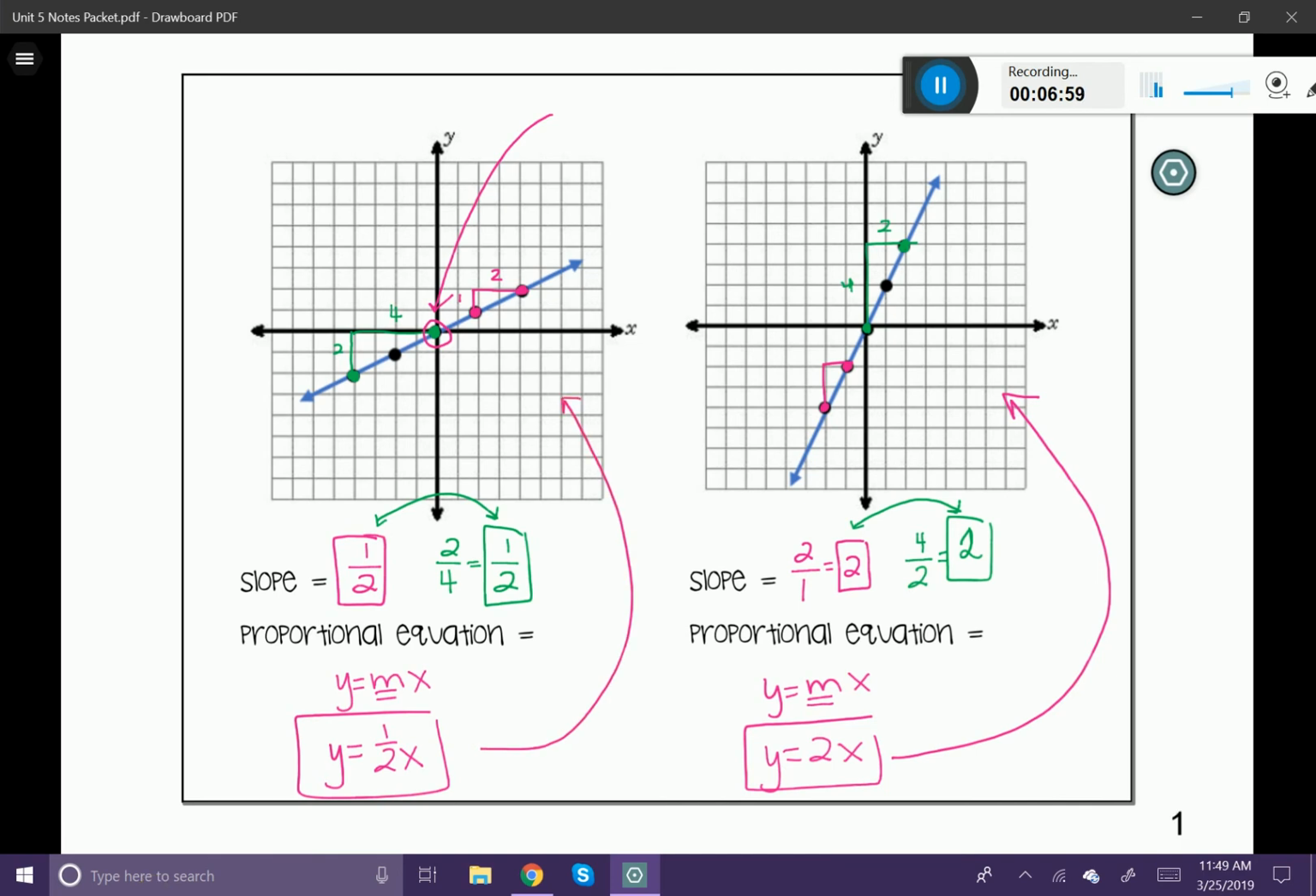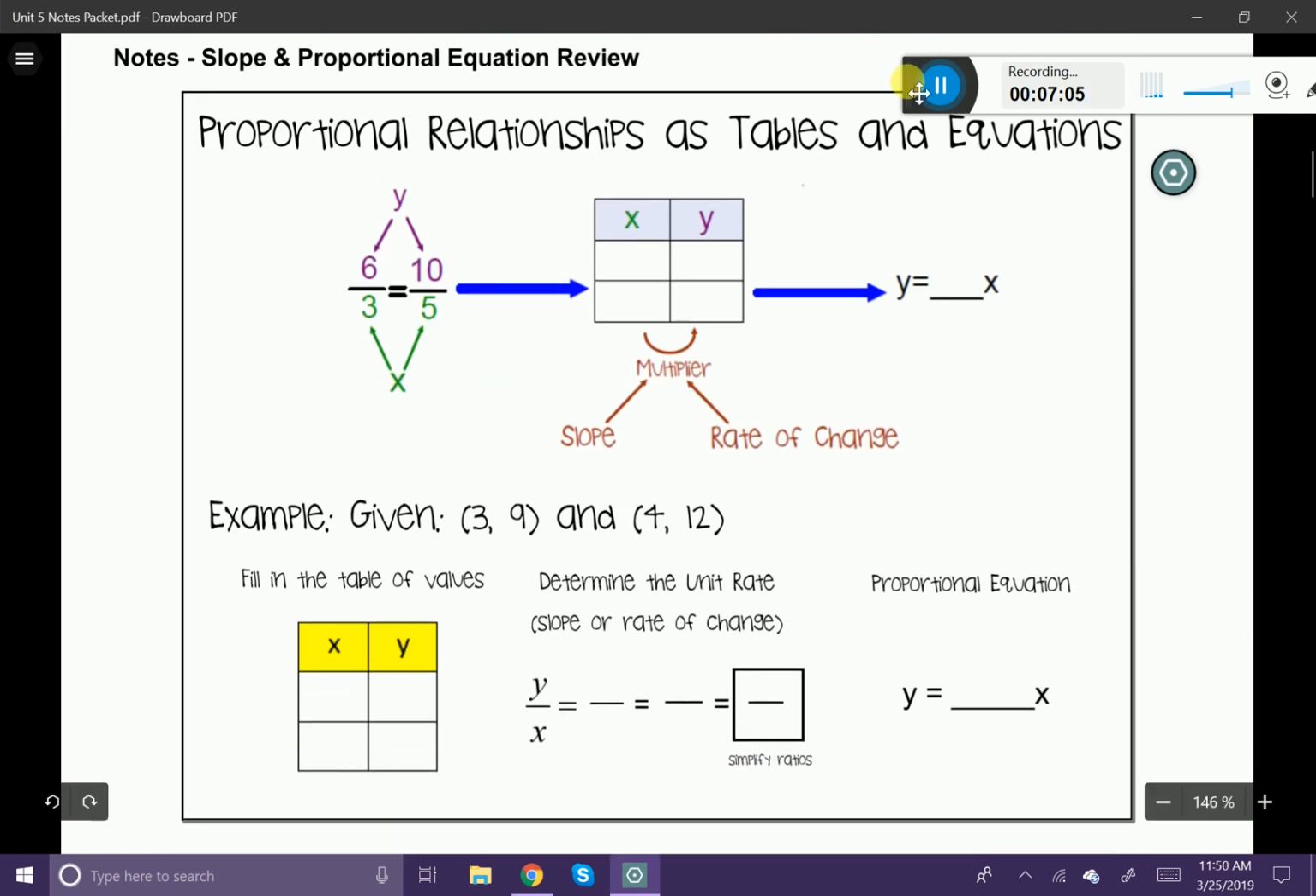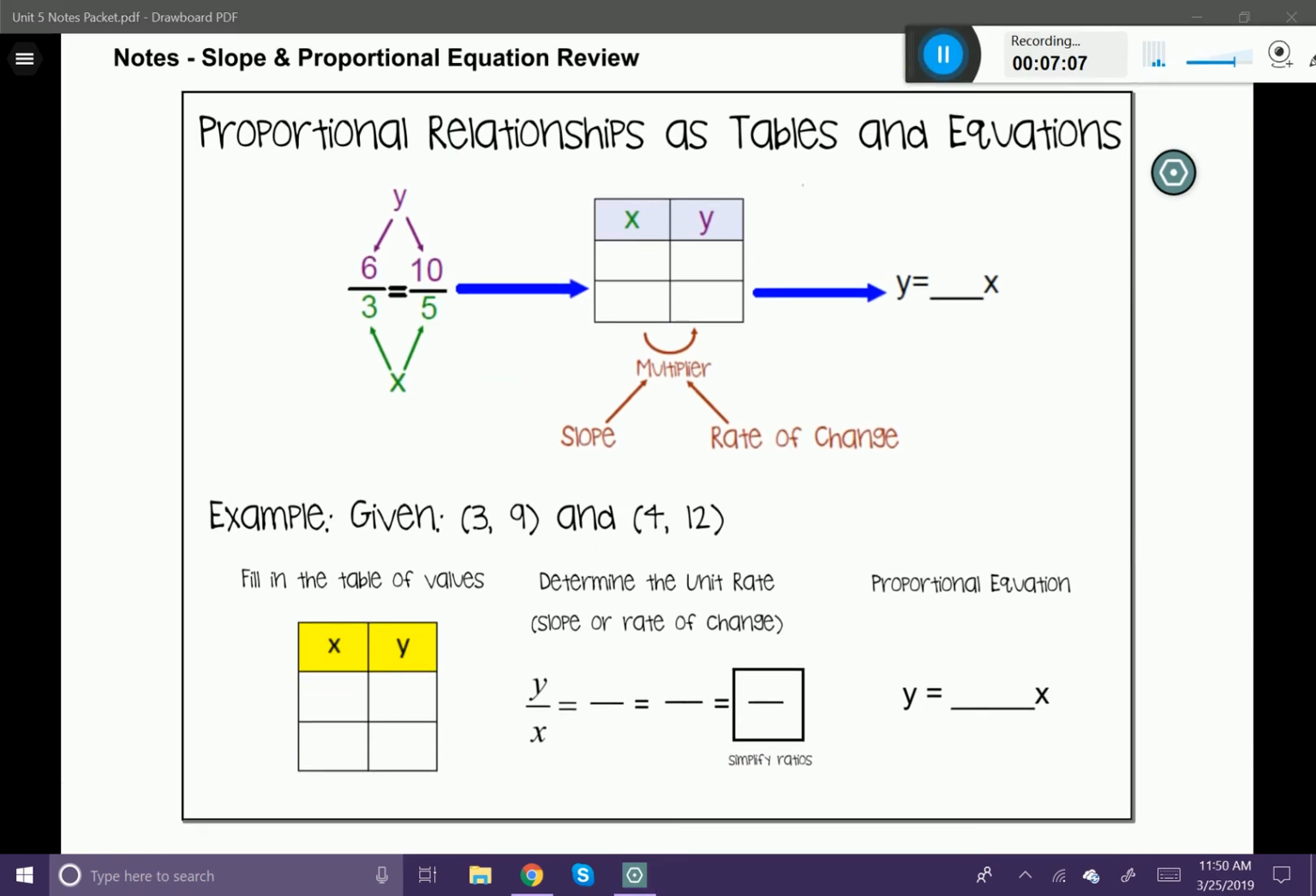All right, now that we've talked about that concept, let's talk about a table of values, because we want to pull that in here as well. Every graph that's on a coordinate plane has a table of values because it has coordinate points. So let's look at this first example. Here I just give you this proportion, right? 6 divided by 3 equals 10 divided by 5. We can see that the 2 top numbers represent my y's, and the 2 bottom numbers represent my x's.